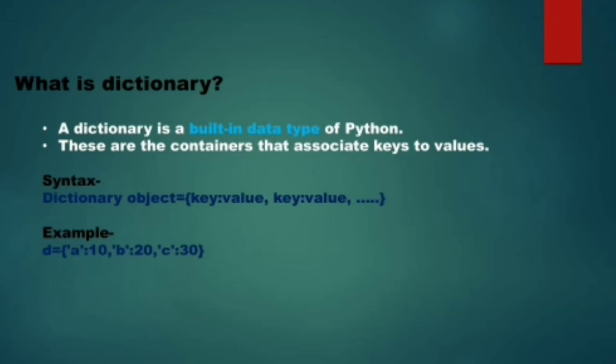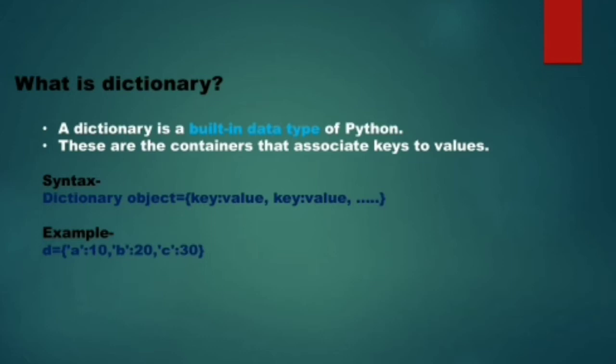If we look into the syntax of a dictionary, a dictionary is always enclosed in curly braces. The content of the dictionary is enclosed in curly braces, and within curly braces, there are various key value pairs separated by comma. The key value pairs are written as key, then colon, and then value. After that, next key, colon, value, and so on. So there could be any number of key value pairs in the dictionary which are separated by comma.